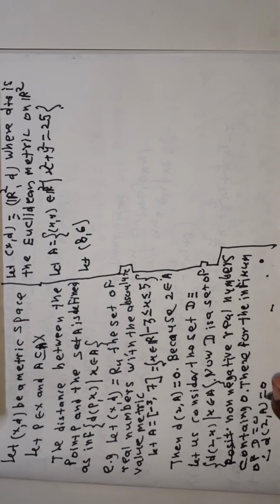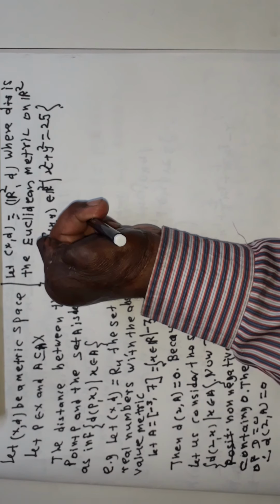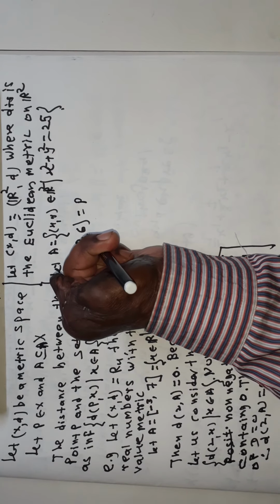Now see here, we are considering the metric space R2, d, where d is the Euclidean metric on R2. That is, the distance between the points (x1, y1) and (x2, y2) is equal to the square root of (x1 minus x2) the whole squared plus (y1 minus y2) the whole squared. So here d is the Euclidean metric on R2. Now let A be the set of (x, y) belonging to R2 such that x squared plus y squared is 25, and let the point P be the point (8, 6).